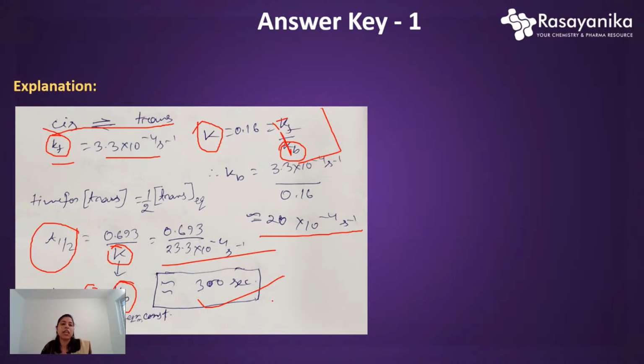If you know that, then only you can follow this, because the total K will be the summation of the forward and backward reaction constant. So basically it's nothing but the relaxation constant.